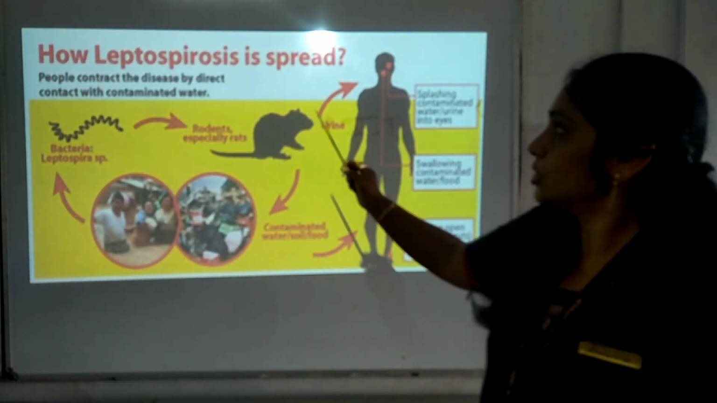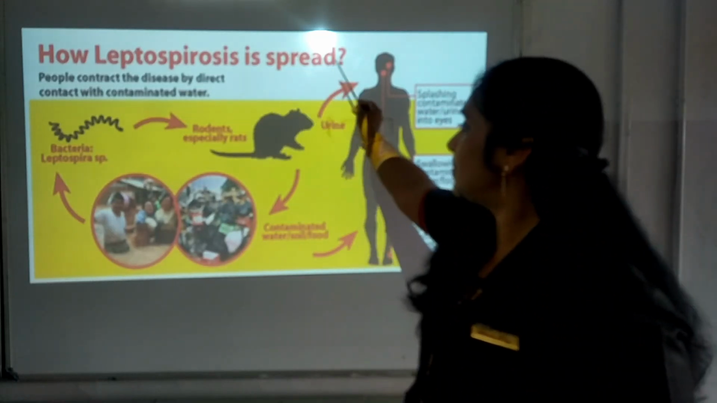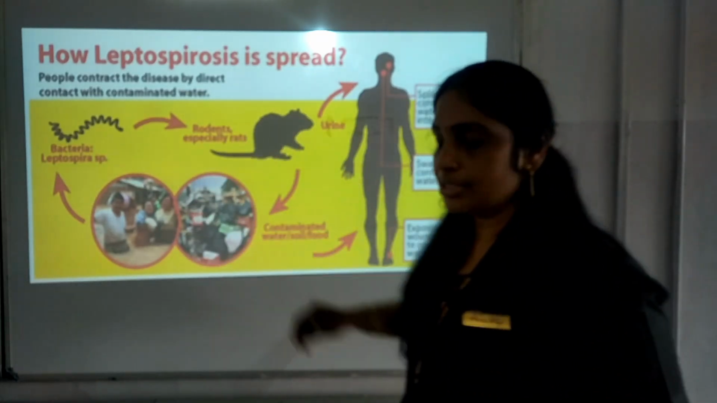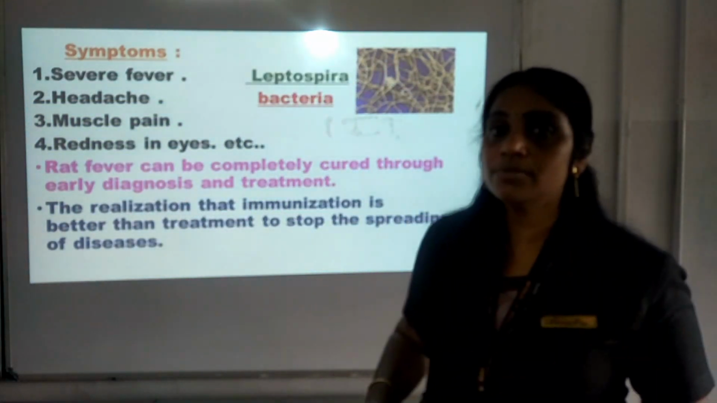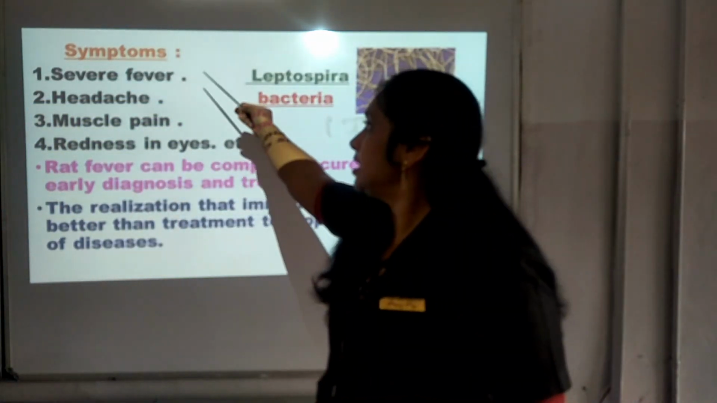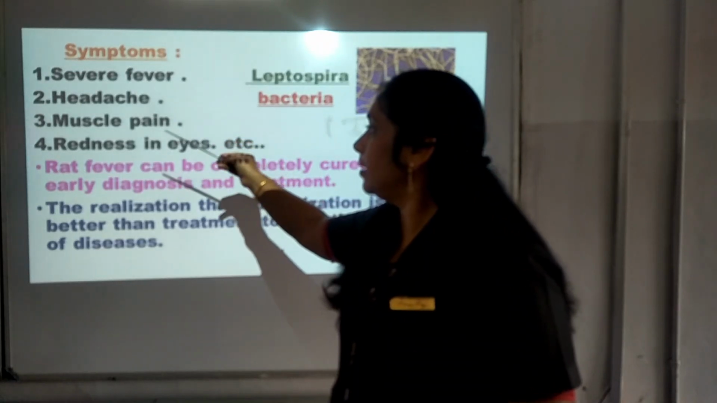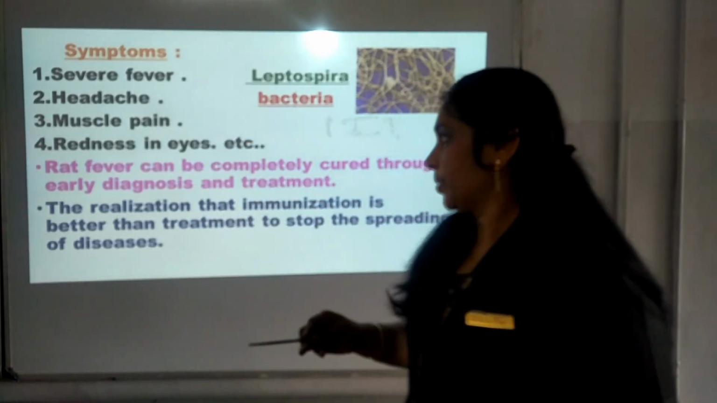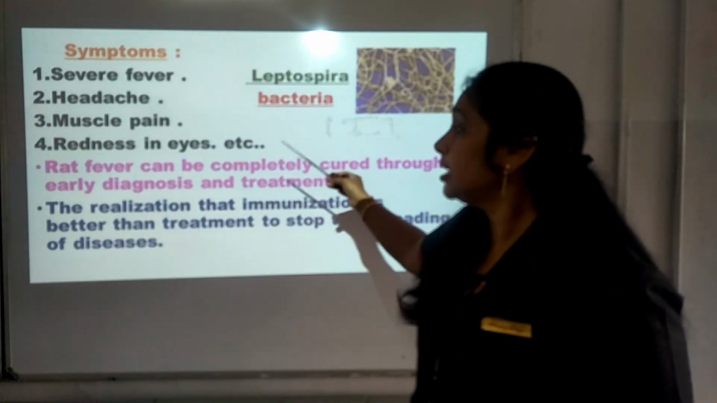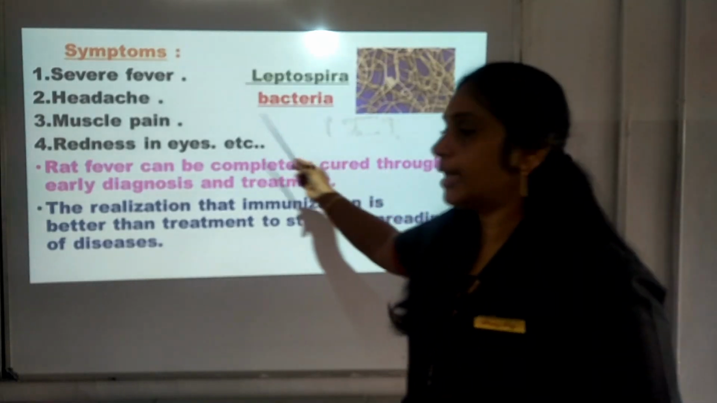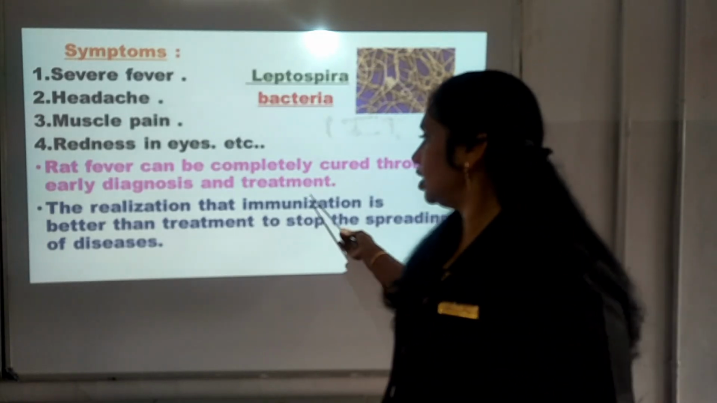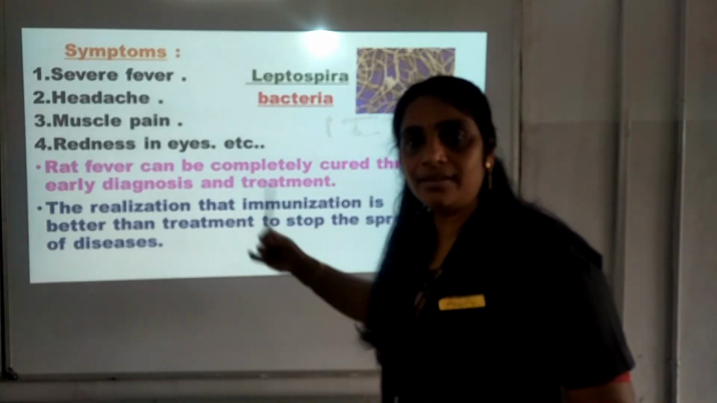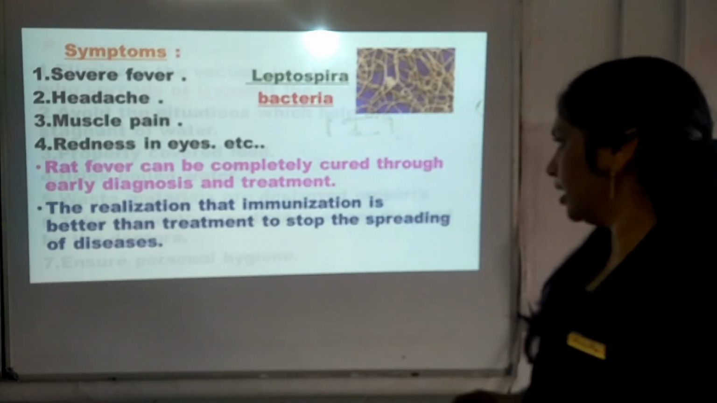And later on we understood how leptospirosis is spreading. We have seen this illustration very nicely, and thus we came to know the symptoms of leptospirosis, that is severe fever, headache, muscle pain, redness in the eye, isn't it? And it can be completely cured by early diagnosis and treatment, and we should have the realization that immunization is better than treatment. That also we understood.